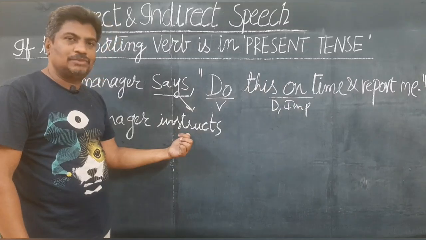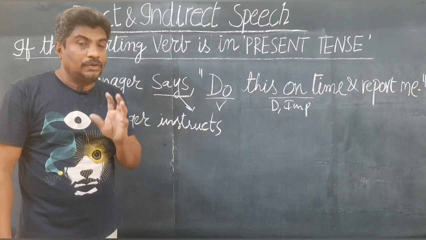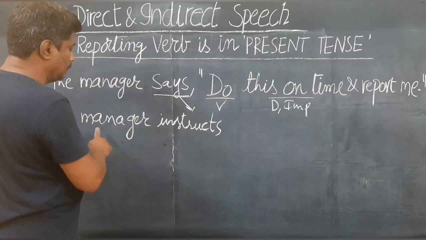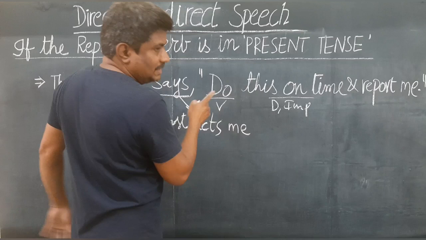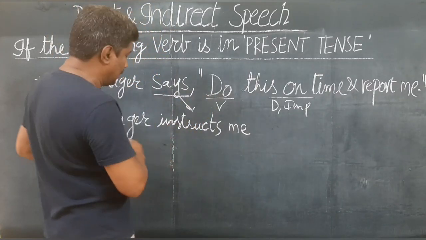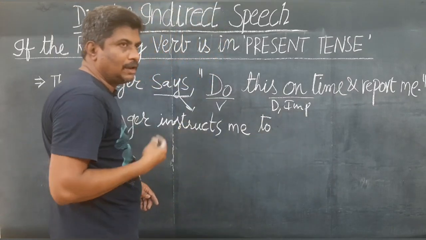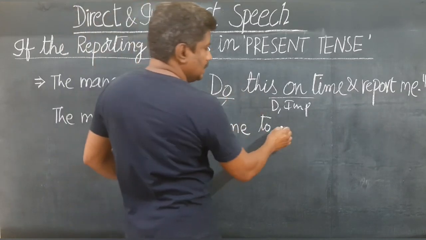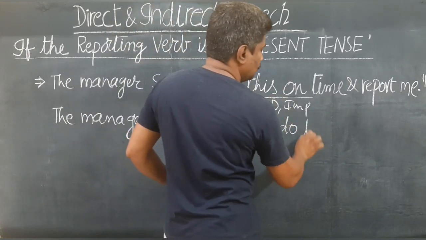The reporting verb stays in present tense, and the verbs in an imperative sentence never change. So only the main verb change you have to take good care of. The manager instructs me. In this case, when the listener is not given in the question, you can imagine yourself to be the listener. So I am writing, the manager instructs me. Here the connective word, not the conjunction. Again and again I am telling you, this is not the conjunction, it is the connective word. To, and the rest of the sentence. "Do", this V1 doesn't change. "To do", "this" changes to "that".